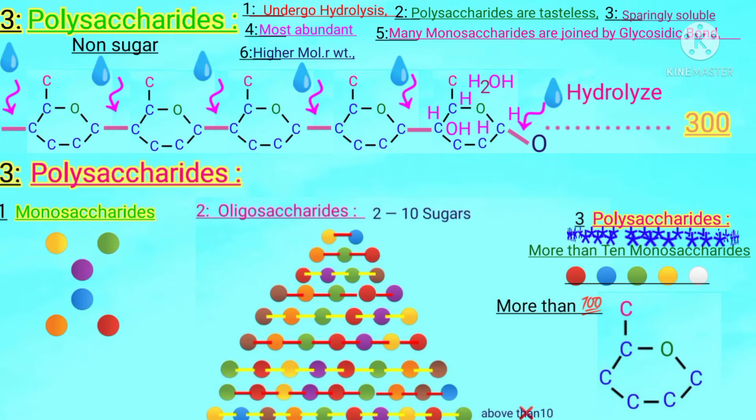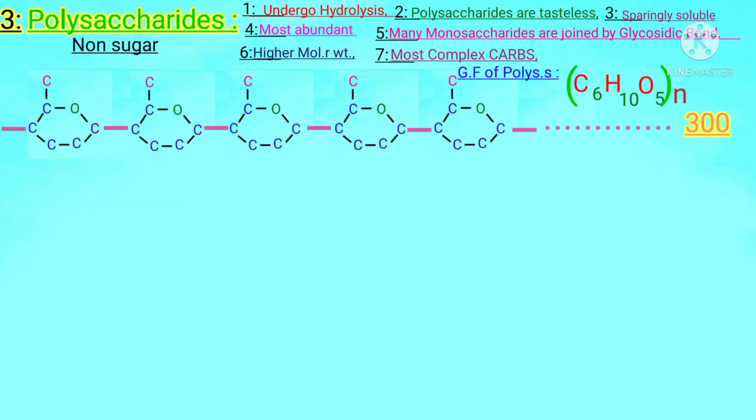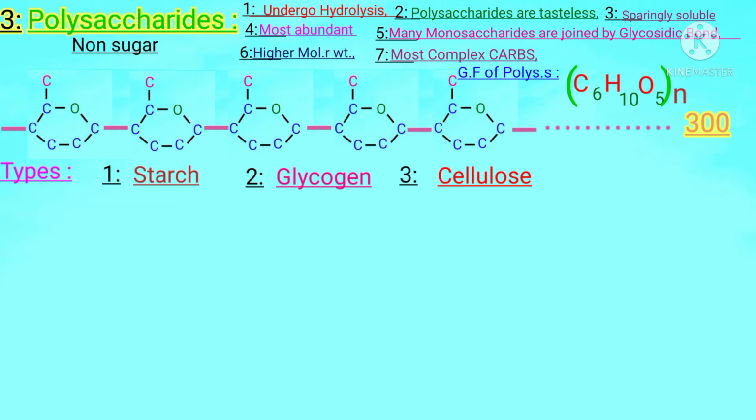So polysaccharides are the most complex carbohydrates. That is its seventh characteristic. Next, we understand its types. First one is starch, second is glycogen, and third is cellulose. These are very important and excellent types of polysaccharides.